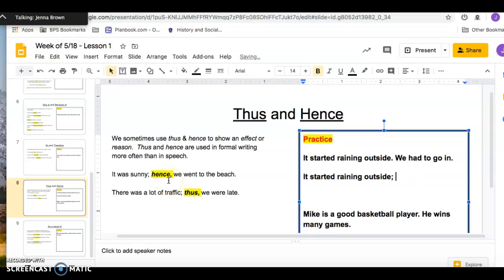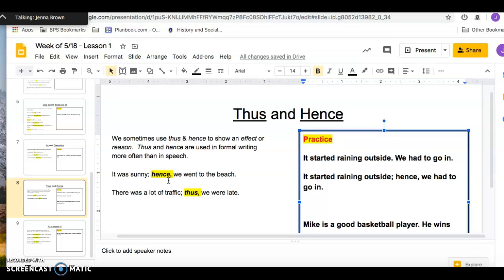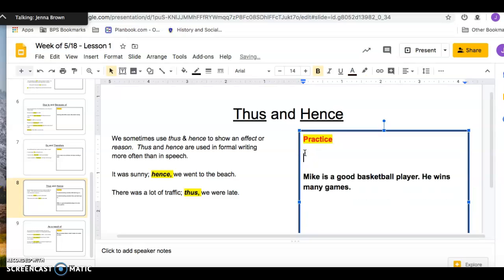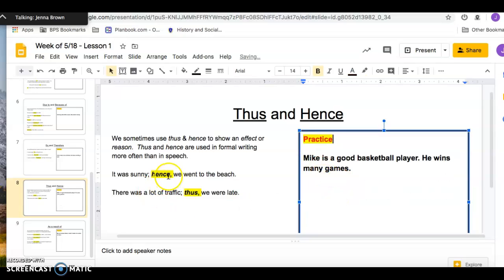Hence, we had to go in, period, right? Or I could say, thus, we had to go in, okay? So I want you to do that same thing, but you're going to rewrite this sentence using either hence or thus.